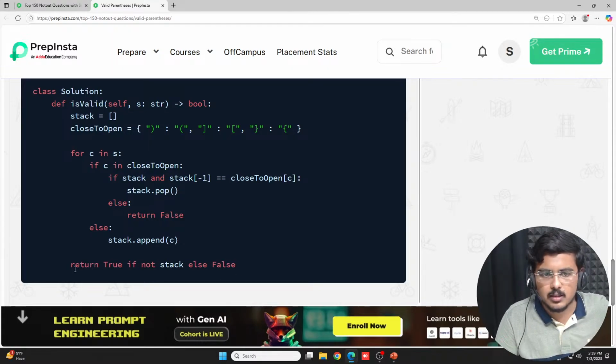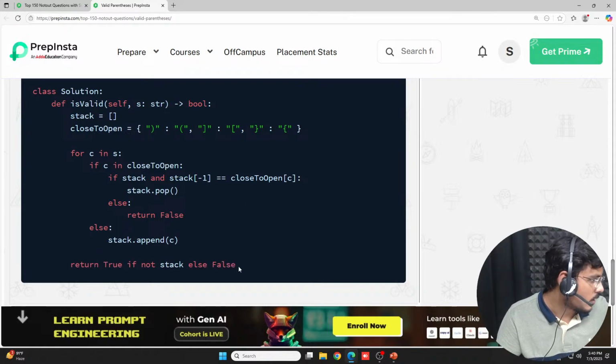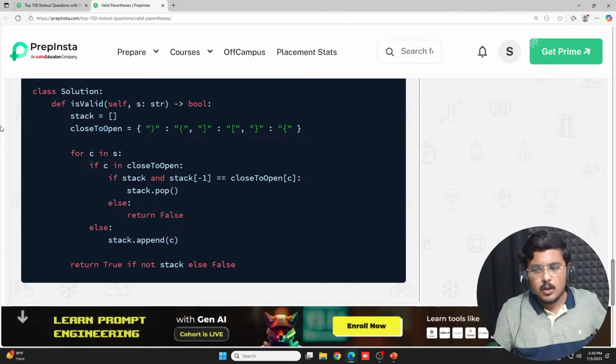So basically this statement, not stack, is basically, stack says if it is empty, fine. Not stack means if it is empty, stack means if it is having some element, fine. So if not stack is true, which means stack is empty, then you would return true, else you would return false. Basic Python, fine. So I hope this is clear.